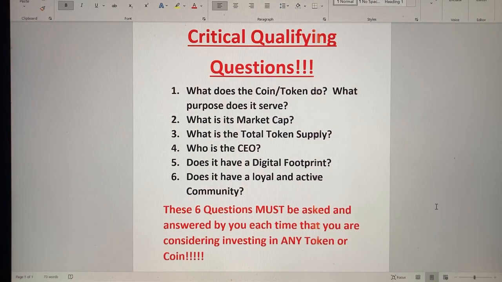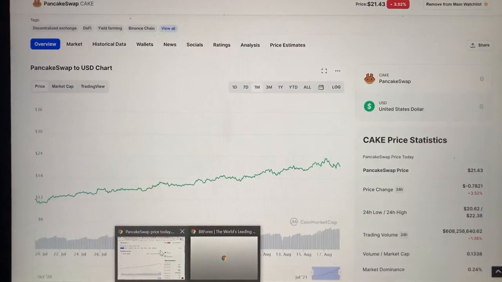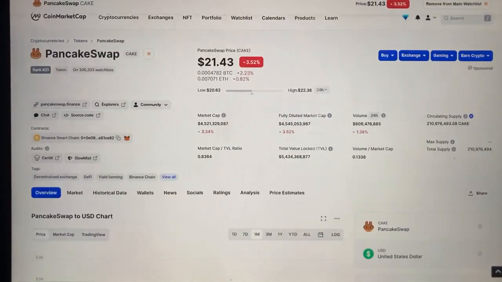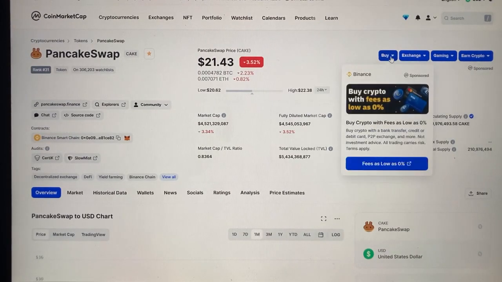Now, one thing that I want to mention, as far as the founders of PancakeSwap, it is a Binance Smart Chain based decentralized exchange that was launched by anonymous developers. This is the first token that we've ever covered in detail where the founders are anonymous and they choose to remain that way. So that's key. Not a bad thing in this regard, I don't believe, because they do have a digital footprint.